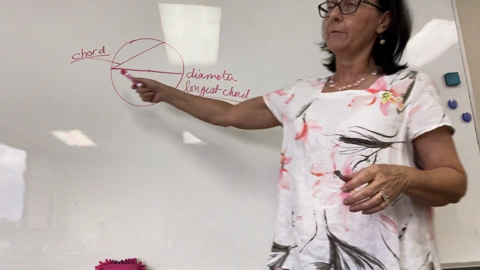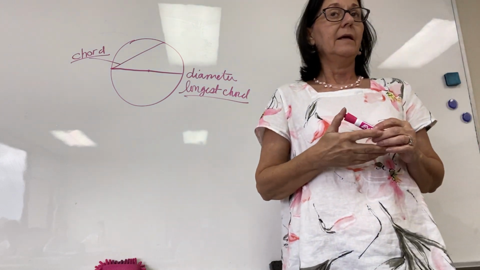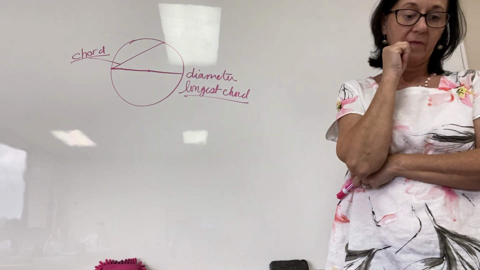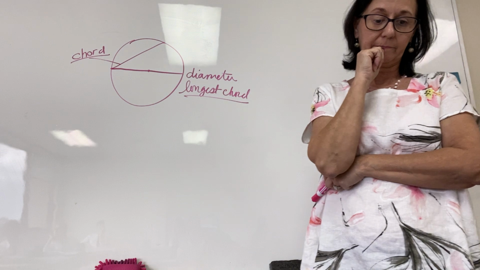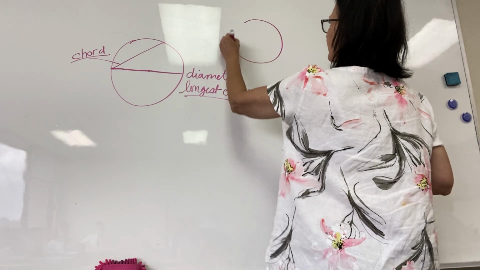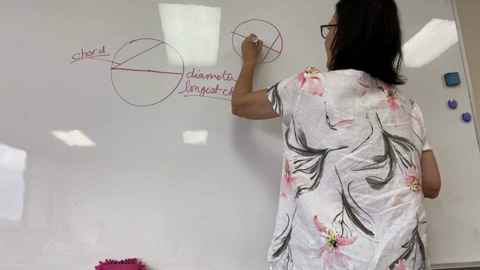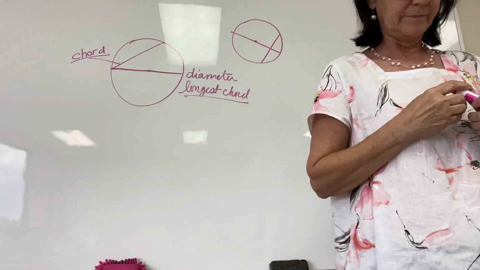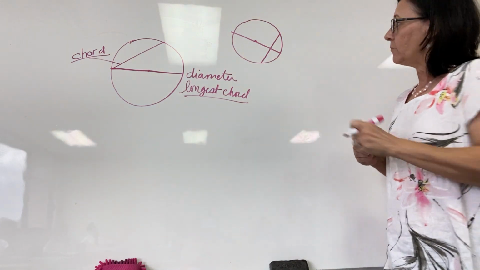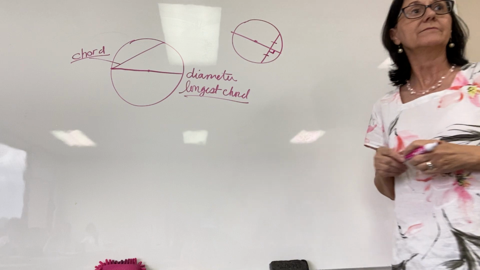Okay, so what do we know about the diameter? It's the longest chord. It always contains the center. And then there's something particular that we know about a chord. If I have a chord here, and then I draw a diameter through it that goes through the center, it will bisect this chord as long as I know that this is perpendicular.